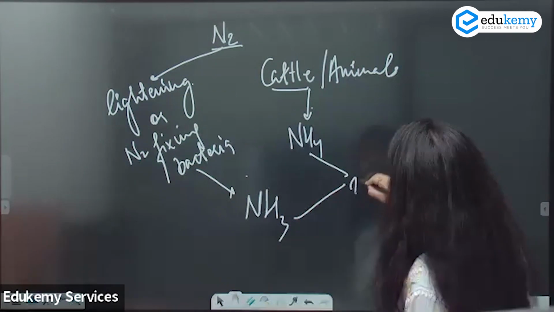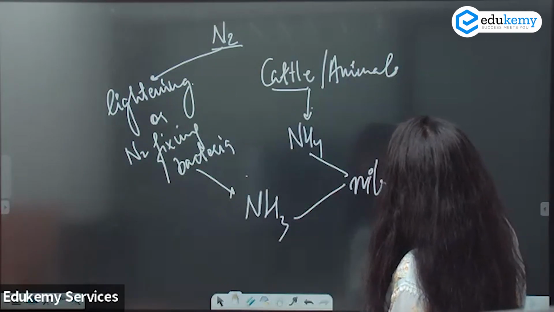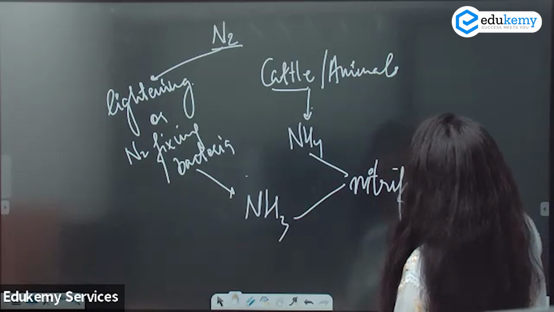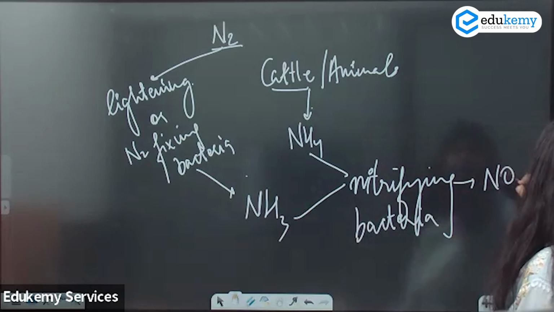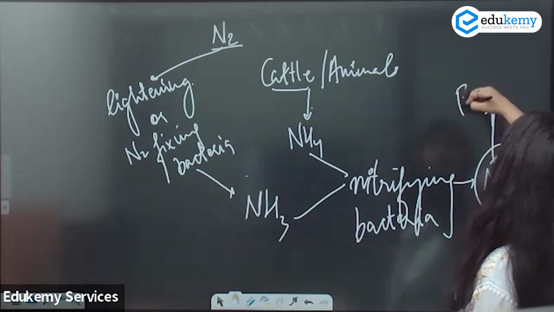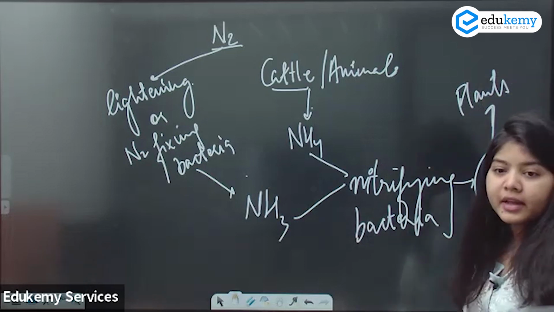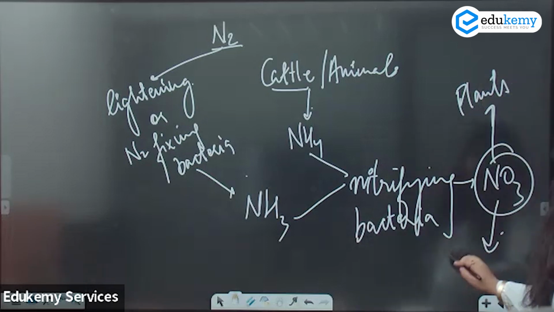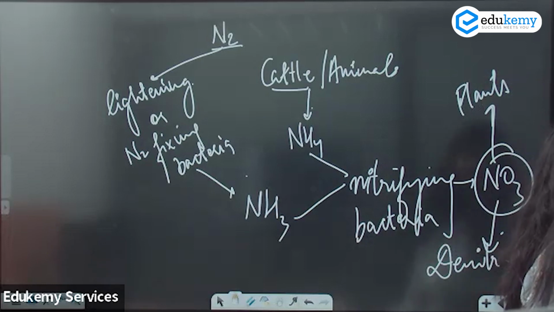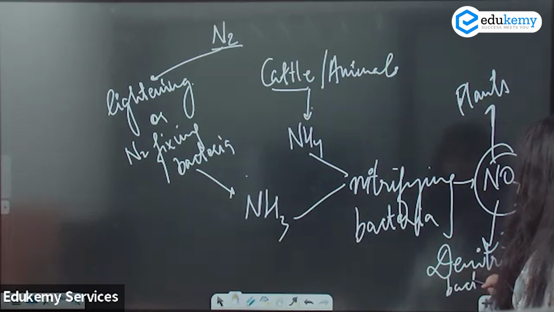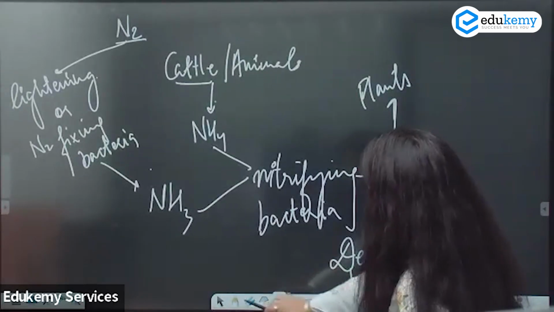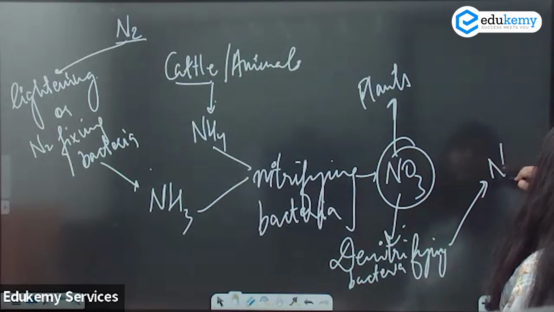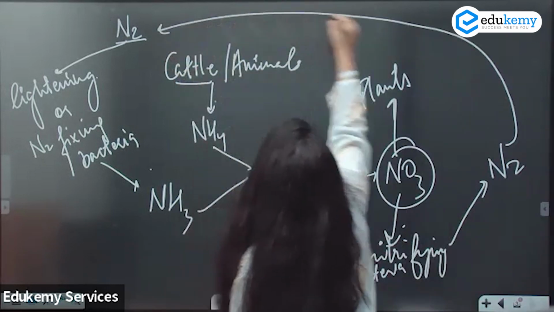They are converted by nitrifying bacteria into NO3, which is then taken up by plants. This is also acted upon by denitrifying bacteria, which then release it as NO2 back into the atmosphere.